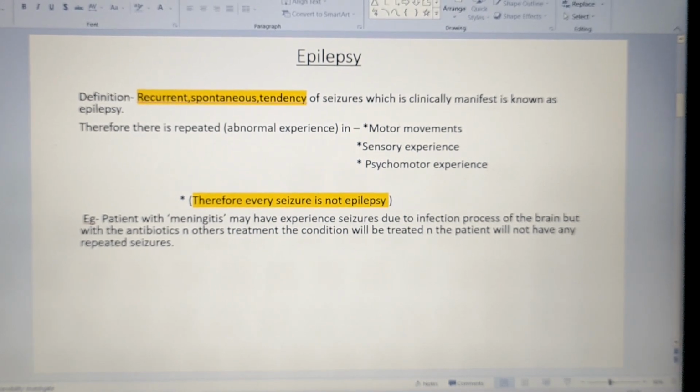When a patient comes to the hospital with some seizure condition, you have to diagnose two things first. First, whether it is a true seizure or a pseudo or false seizure. And the second thing that you should not miss, that is, for seizure and epilepsy, we should not underdiagnose and we should not overdiagnose.